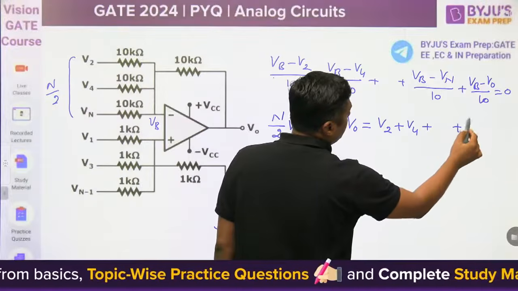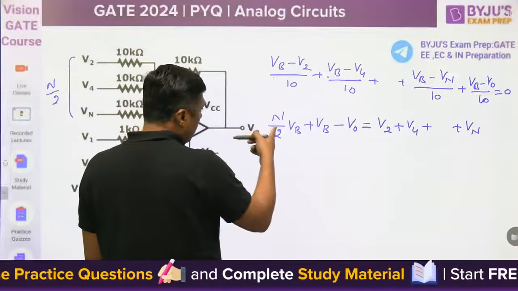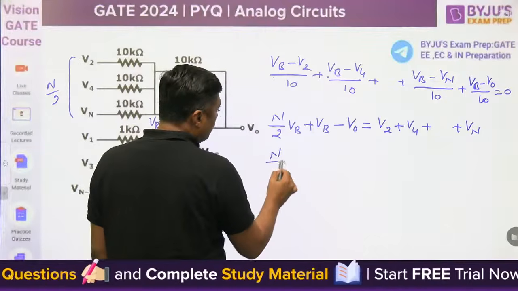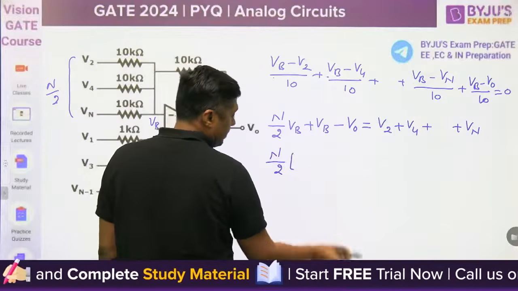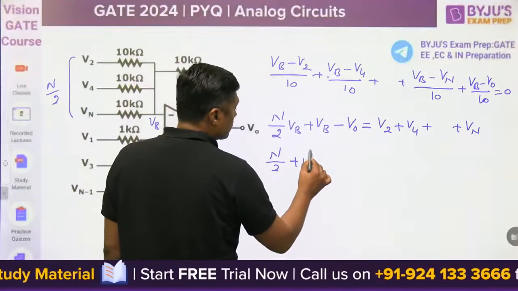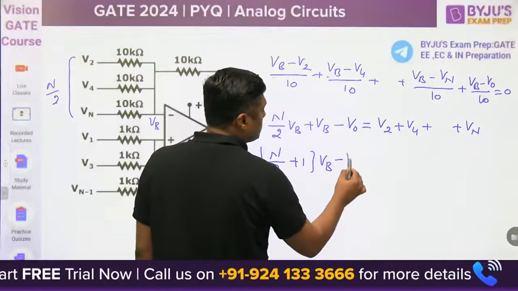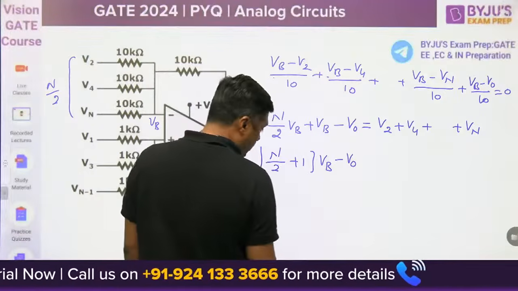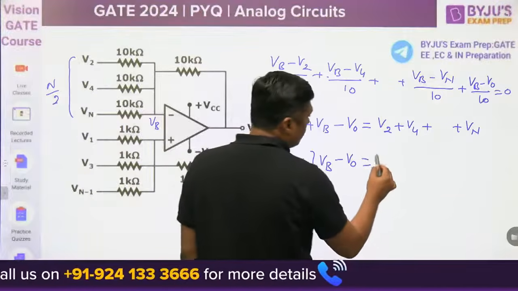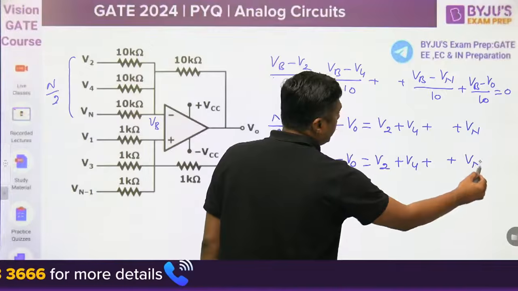V4 up to Vn. Now, this term is N by 2 plus 1 VB minus V naught, or from this you can write is equal to Vn.